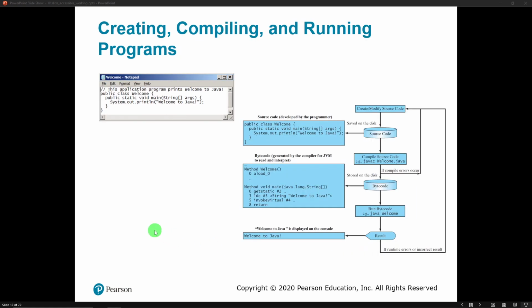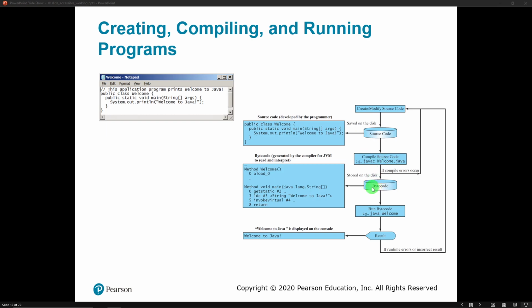Now let's talk about Java, because we talked about compiling and interpreting, and I kind of made it seem like a language is either compiled or interpreted. But Java's a little bit different in that respect. Here's some source code that prints out welcome to Java, and we'll look in more detail at how that works later, but that's pretty human readable. Java takes that source code and it does compile it, but it doesn't compile it to machine language.